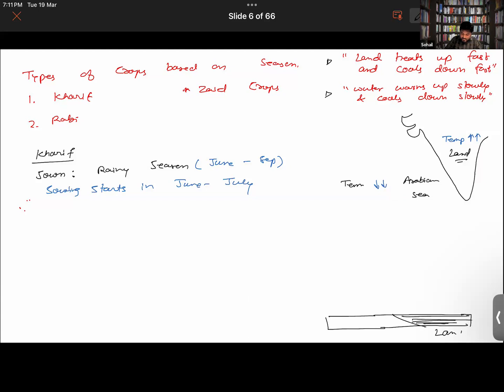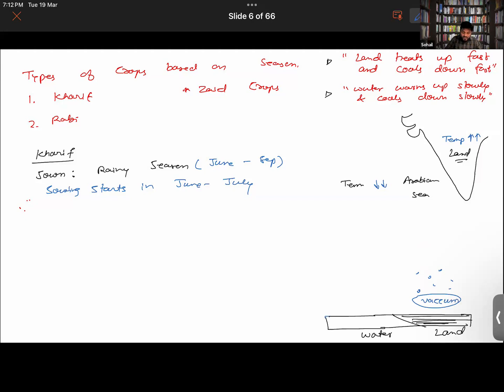This is land and this is water. Now the air above the land during the day is getting heated more, so it starts to rise up, because you know that when air is heated, air molecules start to rise up, right? When air warms up, it starts to rise up. So a kind of vacuum, a kind of empty space is being created here, right?